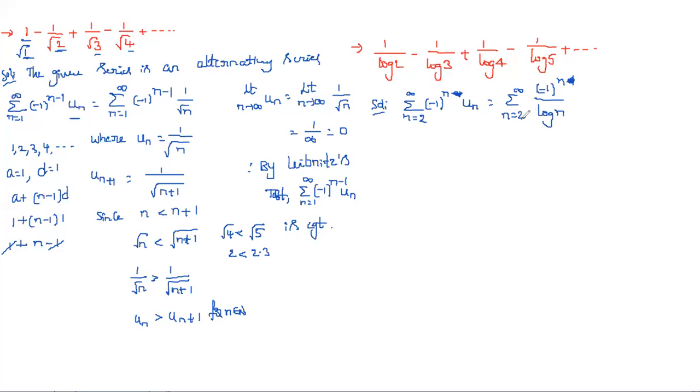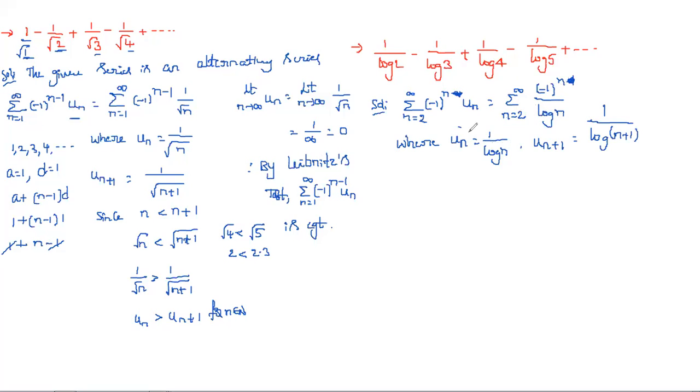Why? Because n is equal to 1. So (-1)^(n-1) is nothing but, for n=2, 1 by log 2, and for n=3, minus 1 by log 3, plus 1 by log 4, and so on. So here un is equal to 1 by log n. And next, obviously un plus 1 is equal to 1 by log n plus 1.